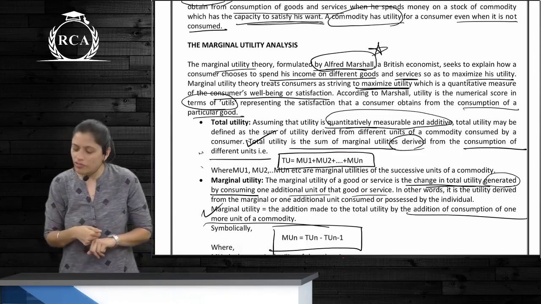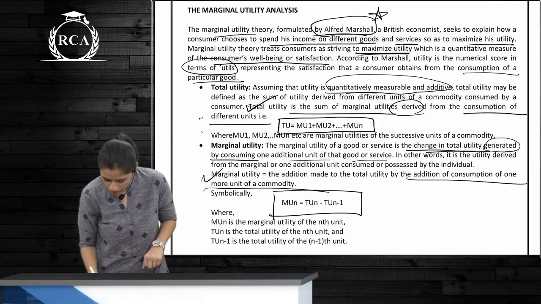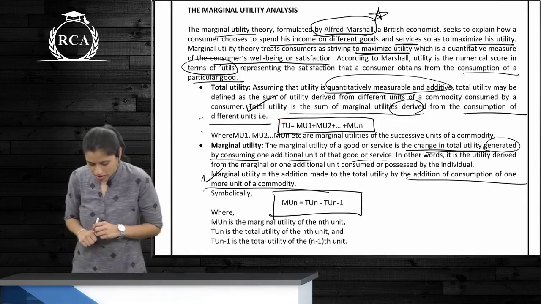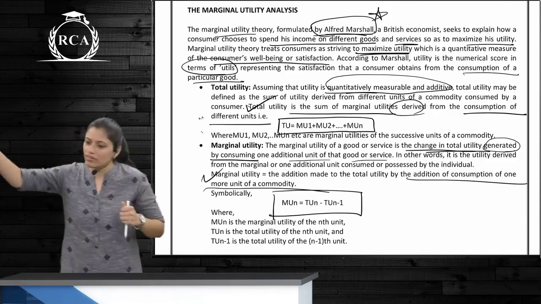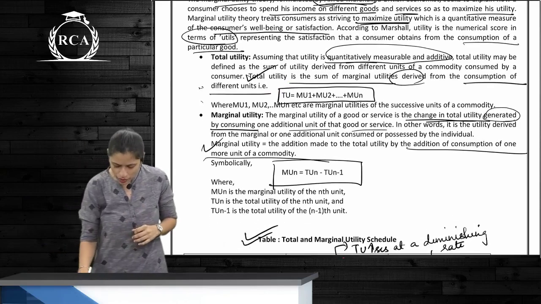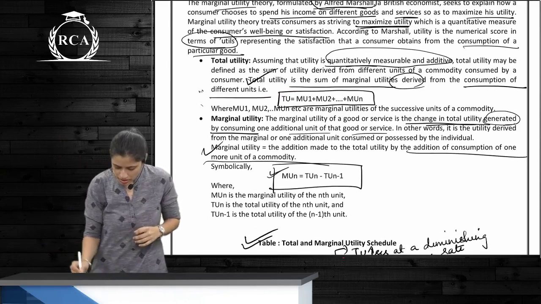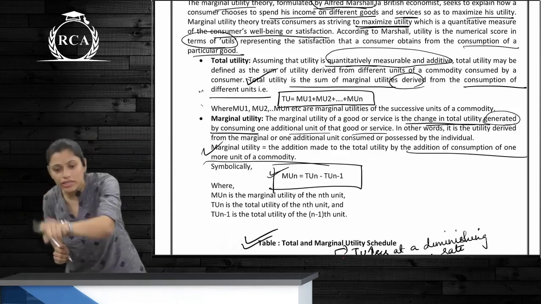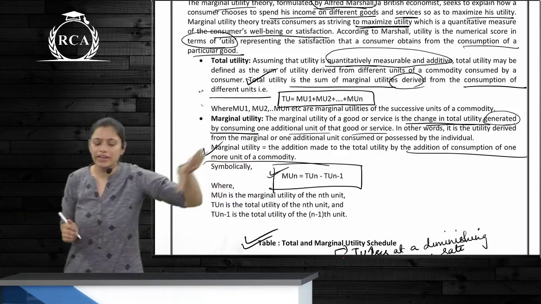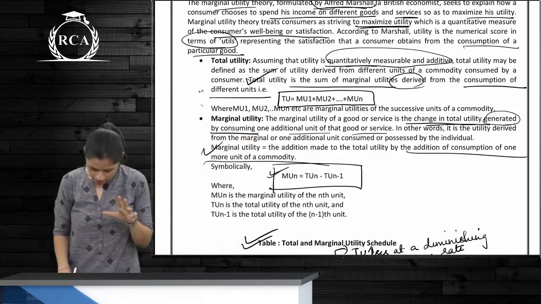What is the formula of TU? TU is MU1 plus MU2 plus whatever till the nth unit. And what is MUn? TUn minus TUn minus 1. Total utility of current unit minus total utility of previous unit. Is that much clear?